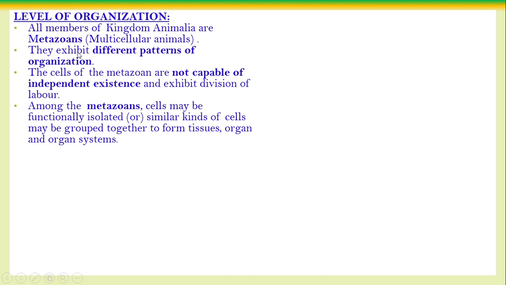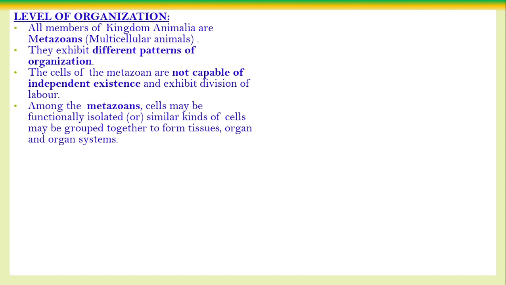There are many cells, right, look carefully. The body of the animal is made up of many number of cells. Even though there are many cells, they have different functions. That is why they say the cells may be functionally isolated, or similar kinds of cells are aggregated with one another to form tissues, or form organs, or form organ systems. For example, the body of the animal is made up of 100 cells. Each and every cell cannot act independently.